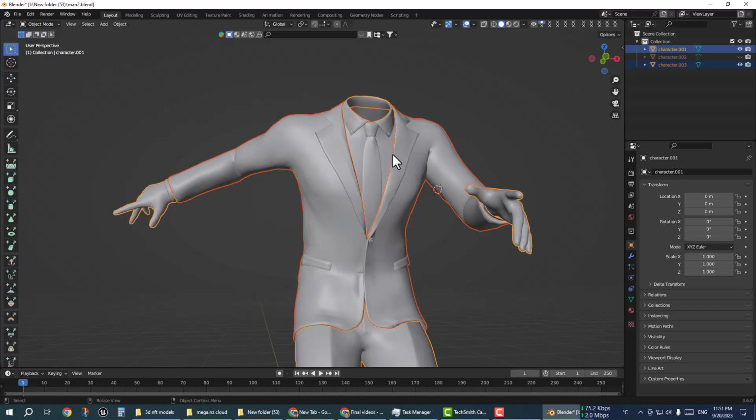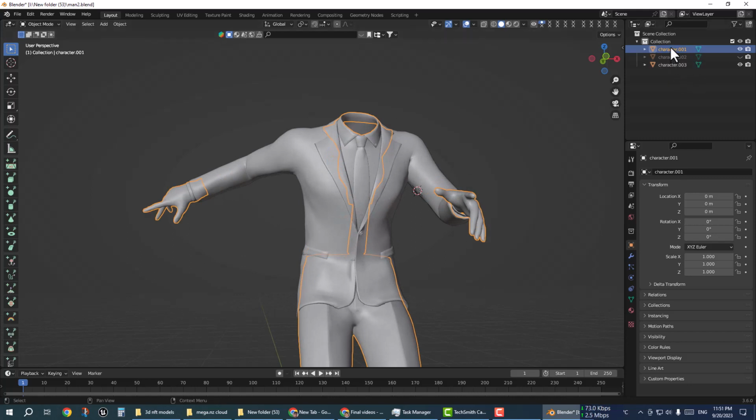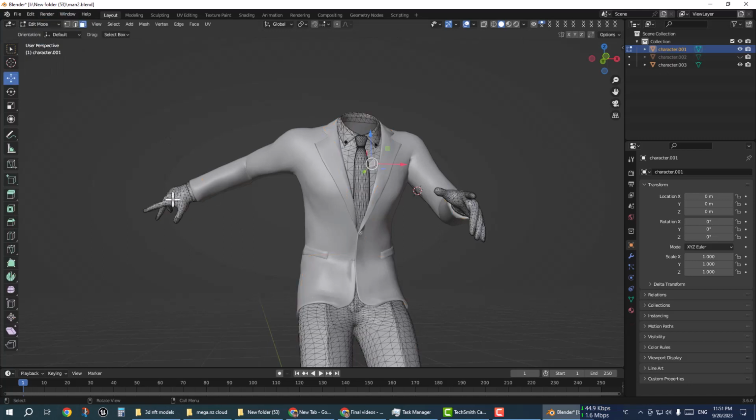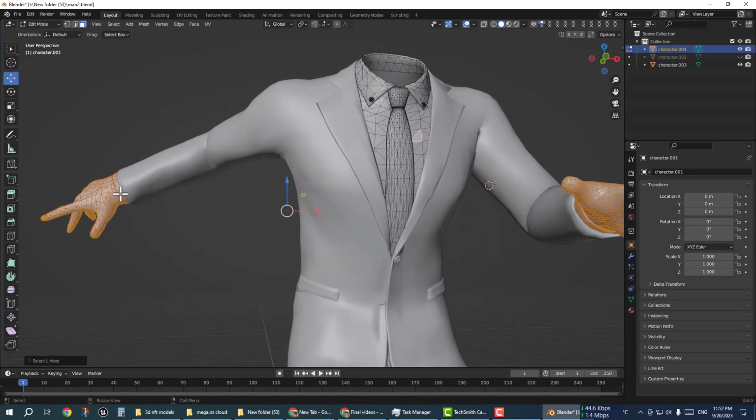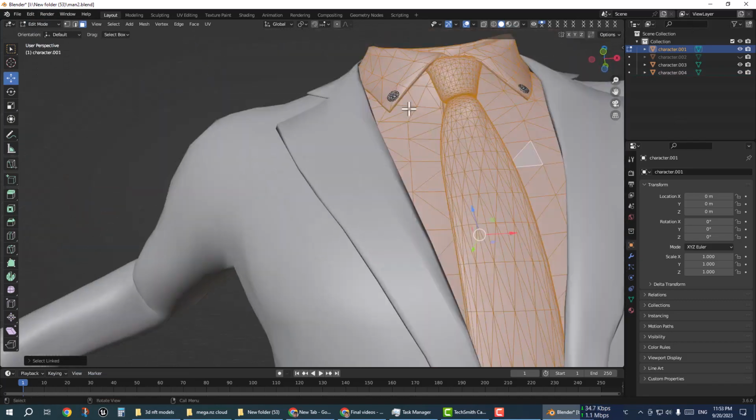I go back to object mode and select the separated mesh. Then I go to the main object, go to edit mode again, select vertices and press L on the keyboard. Repeat this process for all vertices. I am going to fast forward the video.